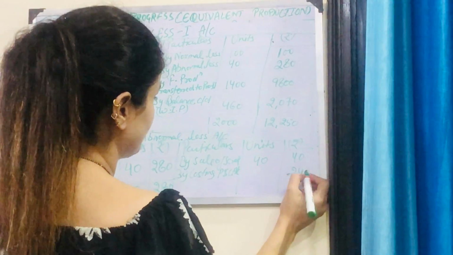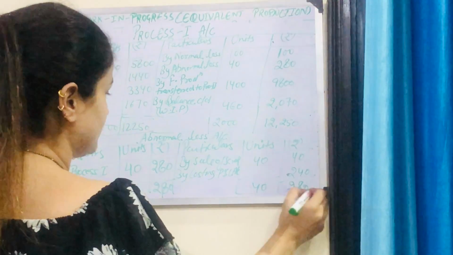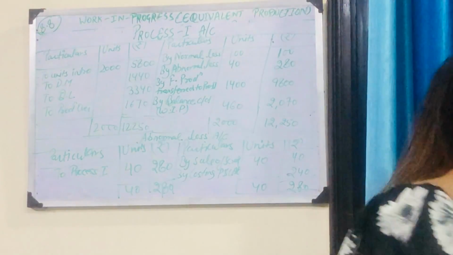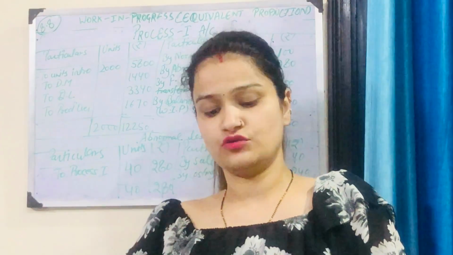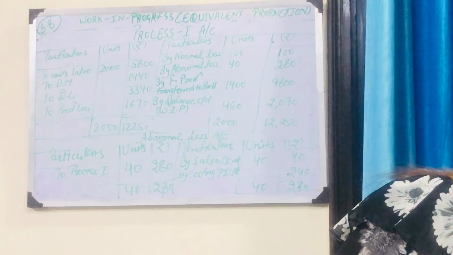So the rest amount is 240, so 280 and 40. Okay, that is the question when there is opening stock and your process losses.